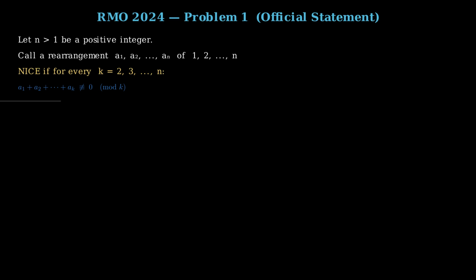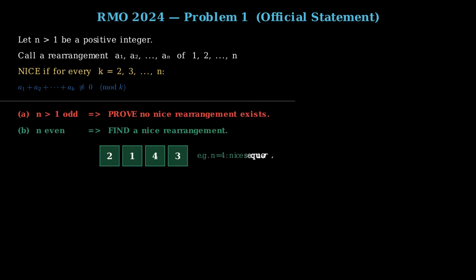Here is the complete official problem statement. Let n greater than 1 be a positive integer. Call a rearrangement A1, A2, up to An of 1, 2, up to n nice if for every k equals 2, 3, up to n, the sum A1 plus A2 plus ... plus Ak is not divisible by k. Part A. If n greater than 1 is odd, prove that there is no nice rearrangement. Part B. If n is even, find a nice rearrangement of 1, 2, up to n. Let's now prove both parts step by step.